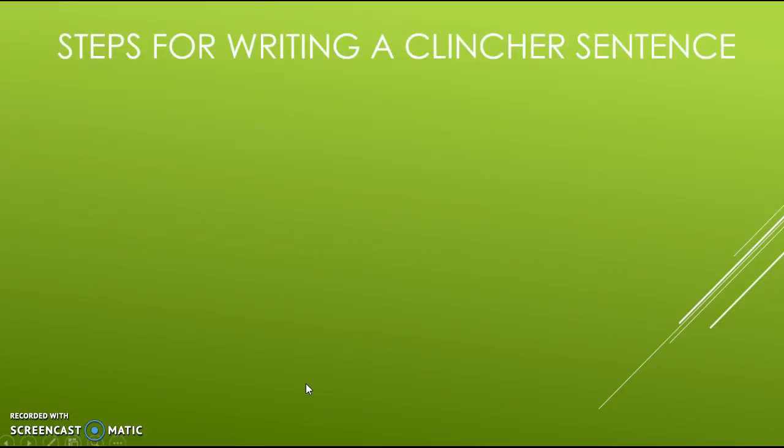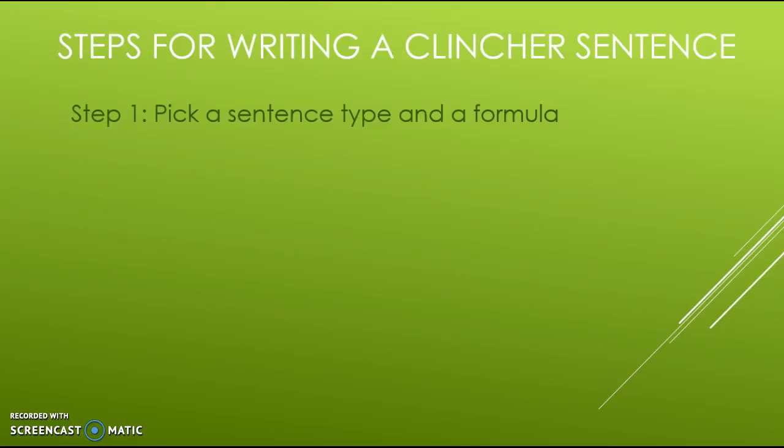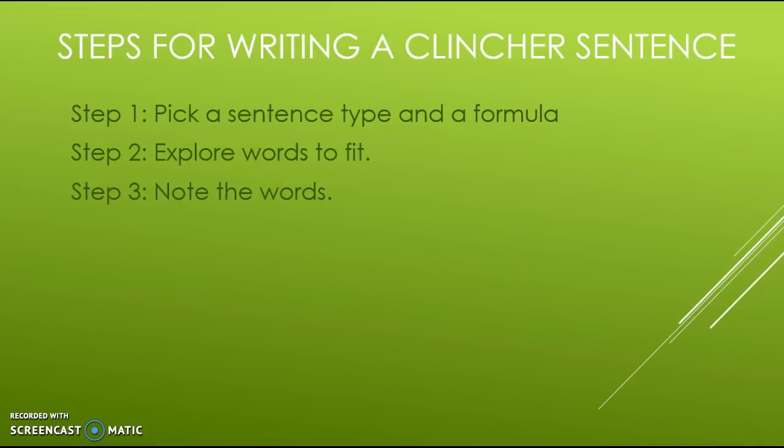All right, so then we have our steps for writing a clincher sentence. Step 1 is to pick a sentence type and a formula, which goes with what we've already been doing before. Then we're going to explore words to fit that clincher sentence. Then we're going to note the words, which means we're going to write them down. And then we're going to search and check.